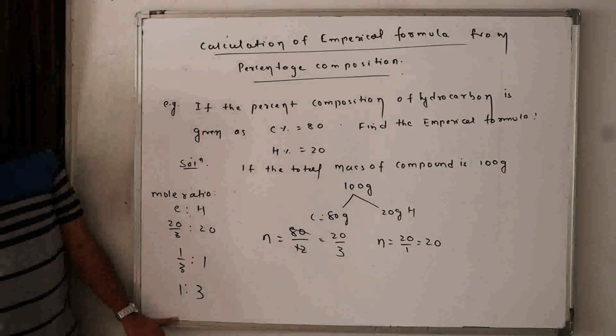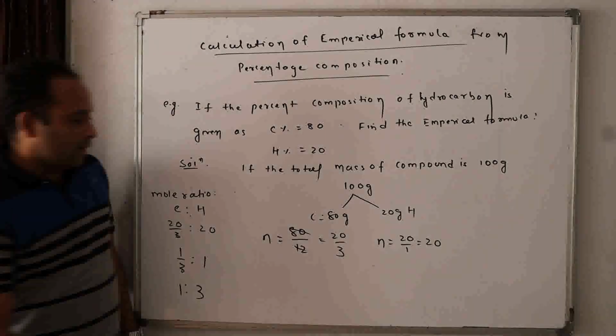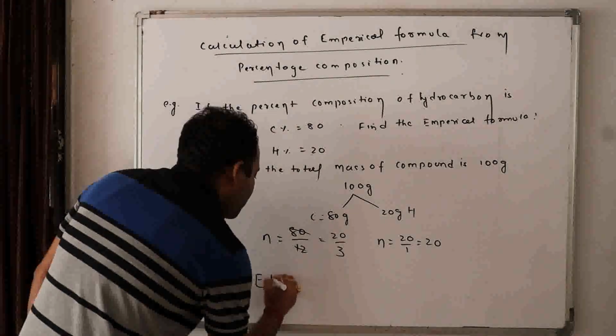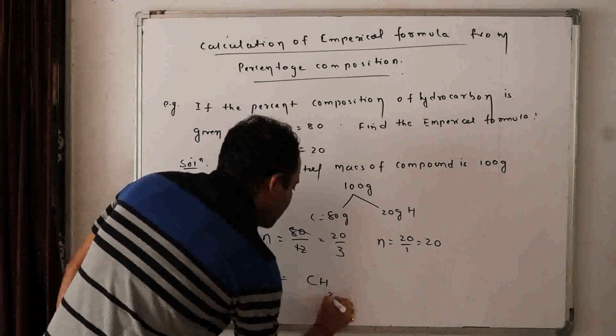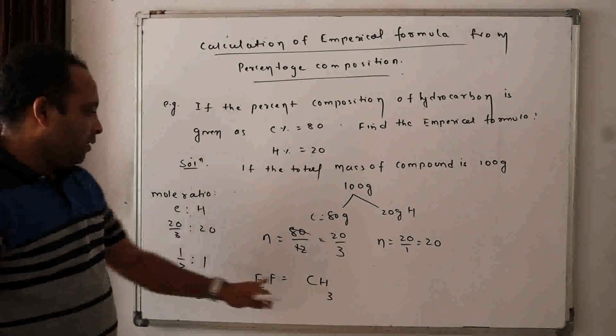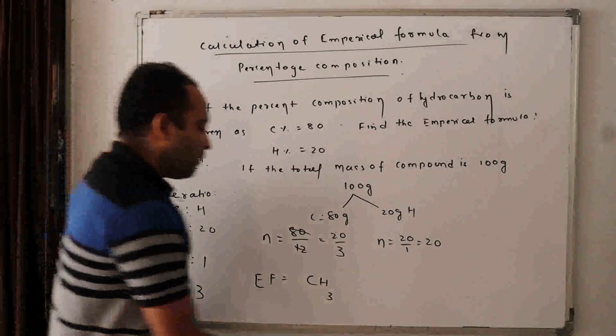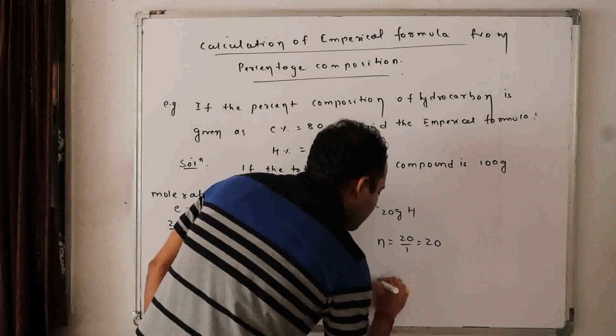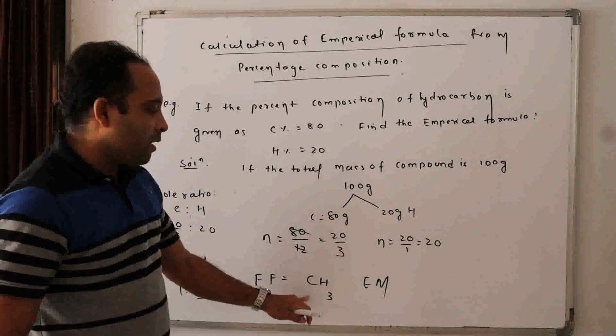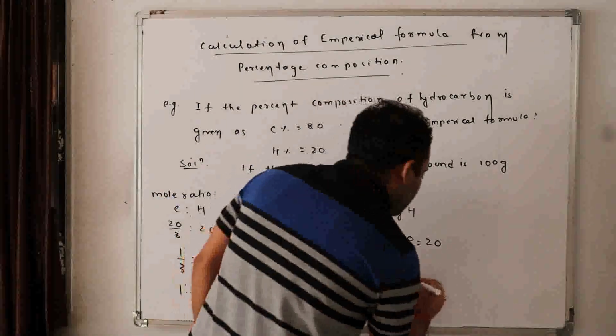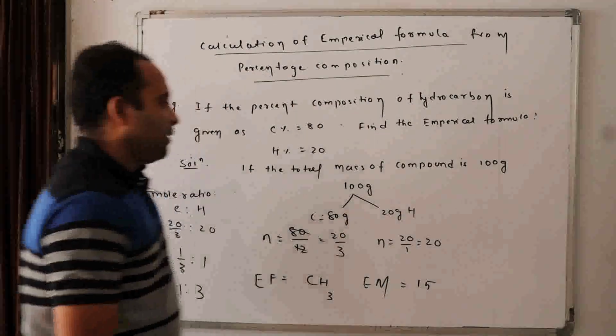Or can I write this as 1 is to 3? Did I get the formula here? Is it 1 is to 3? So what is the empirical formula? The empirical formula is CH3, meaning carbon 1, H3. Now what is the empirical mass? Carbon 12, hydrogen 3, how much? 15.